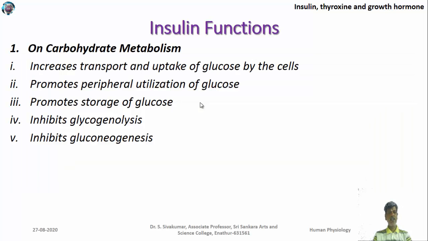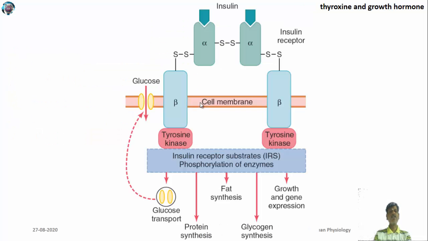Next, if you want to see the function: insulin is a peptide hormone, so it is going to have a receptor on the cell surface. We should not forget that. In the case of carbohydrate metabolism, it increases glucose utilization by the cell by increasing the transport of glucose from the blood to the cell. So all the glucose is transported to the cells and stored in the form of glycogen. So it promotes glycogenesis. At the same time, it inhibits glycogenolysis. It also inhibits gluconeogenesis. That is the effect of insulin on glucose metabolism. And as I told you, insulin has a receptor on the cell surface.